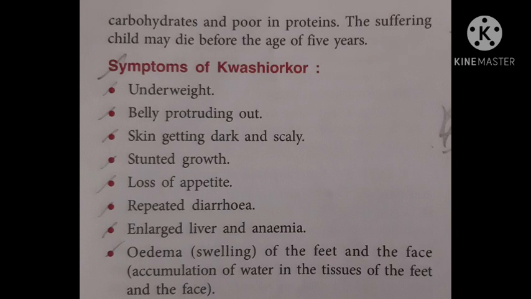Now symptoms of Kwashiorkor. The child will be underweight, belly protruding out. Protruding means coming out, skin getting dark and scaly. Stunted growth means growth will be stopped. Loss of appetite, no feeling of hunger, repeated diarrhea, liver inflammation, that is enlarged liver, and anemia. And one condition, oedema, will occur. You can underline this word, oedema.